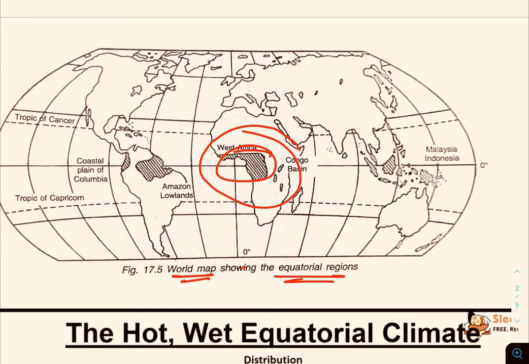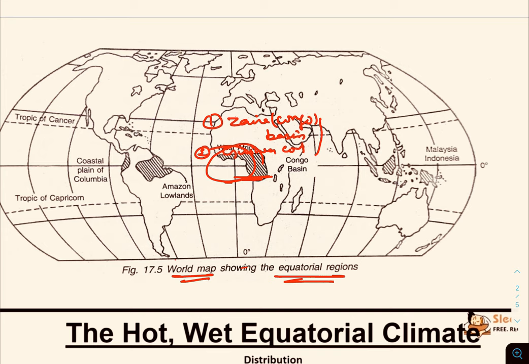Now we are focusing on the equatorial region, and we are talking about the equatorial natural vegetation, or equatorial natural region. In this region, first we are talking about Africa. From Africa, it is the Congo basin and the Guinea coast in West Africa. This one is the Guinea coast, and this is Zaire or the Congo basin. So from Africa we get 2 points: Zaire, and the second one, the Guinea coast. So this region comes in Africa.